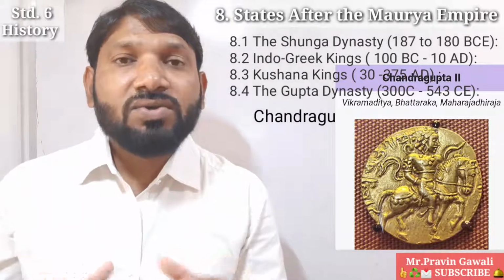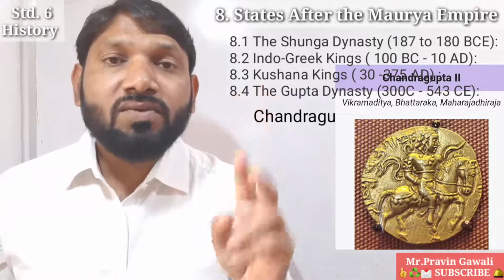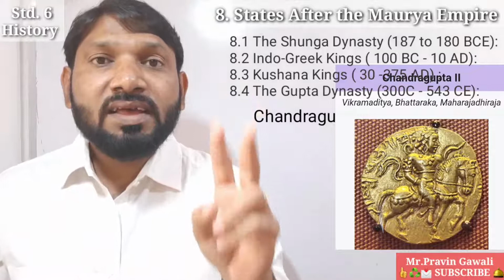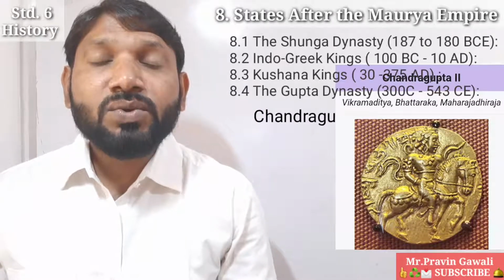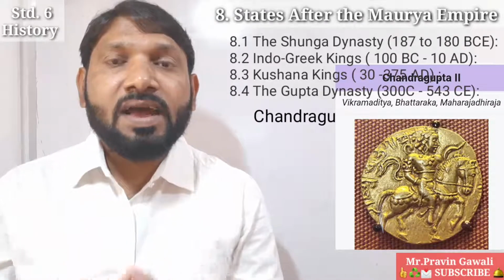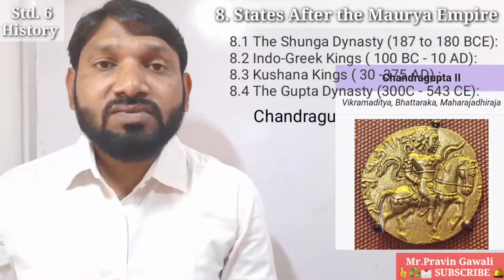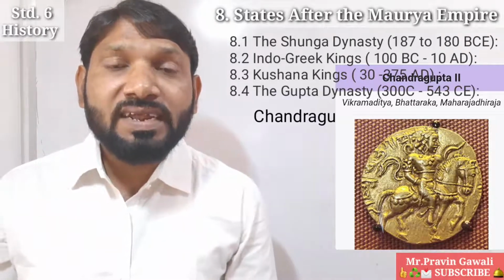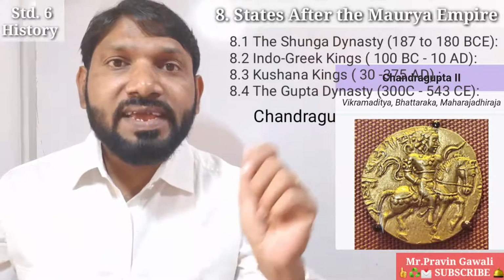And just now I have told you that Chandragupta II was known as Vikramaditya. So Vikramaditya is the title given to Chandragupta II, and he was considered one of the most powerful emperors of the Gupta dynasty in northern India.